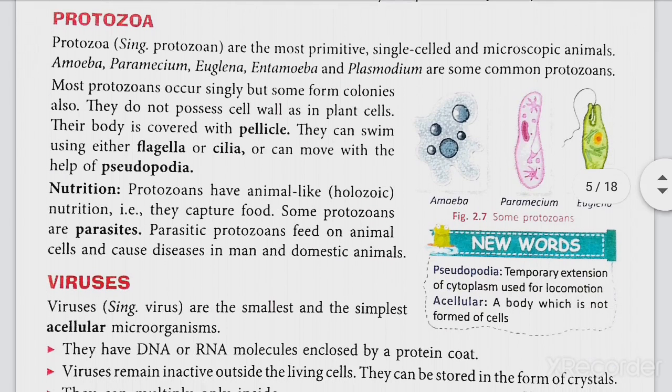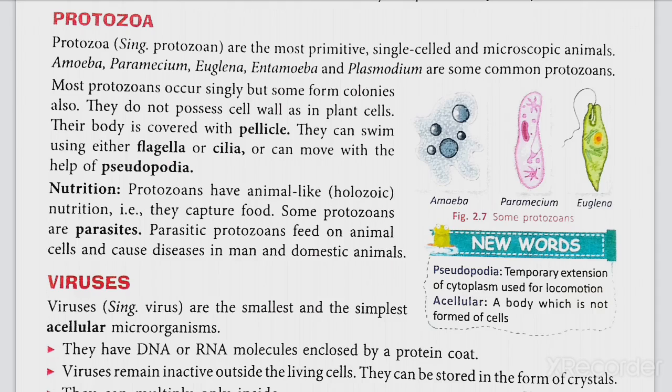Nutrition in protozoans. Protozoans have animal-like holozoic nutrition. That is, they capture food. What do you mean by holozoic nutrition? A type of nutrition in which capturing of food, digestion of food and assimilation occur. This type of nutrition is known as holozoic nutrition.